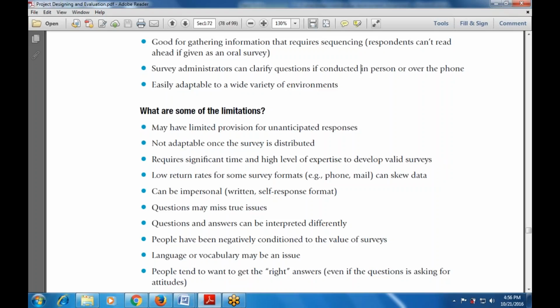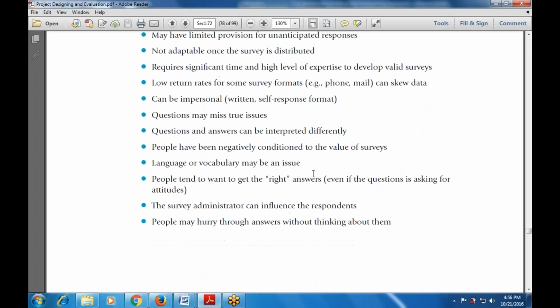Then questions and answers can be interpreted in a different way, and people can have a negative condition. This is discussed. Then language may be an issue. Some people understand English perfectly, some do not. For example, if I prepare a questionnaire only in English, not in Hindi, how will a person write the answer if he or she cannot understand the question? So language is one of the big issues while writing questionnaires.